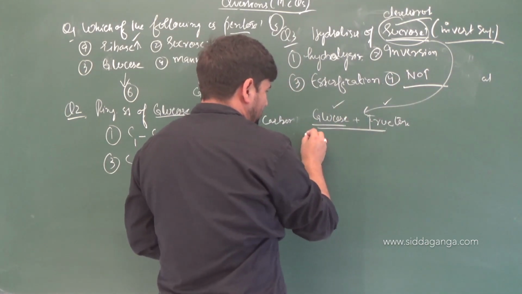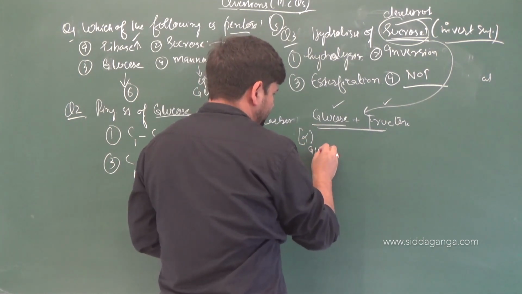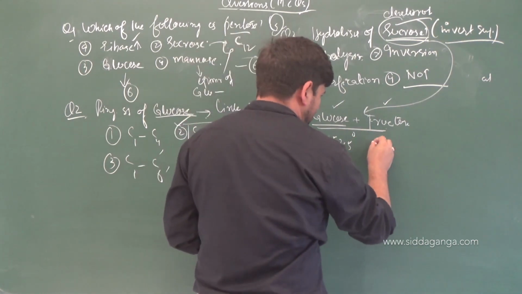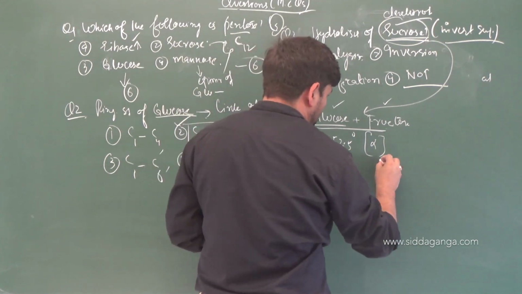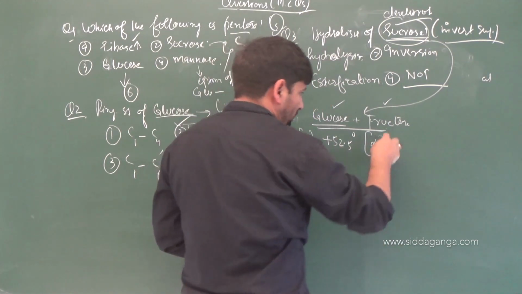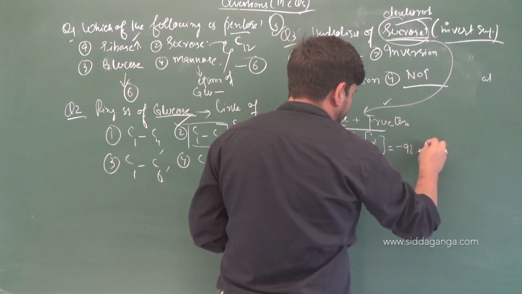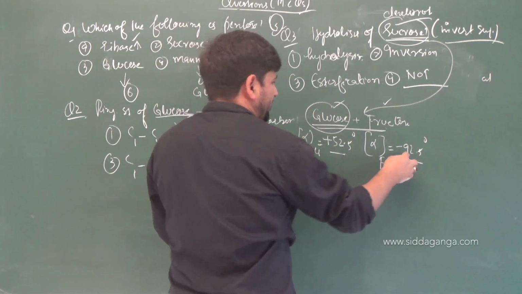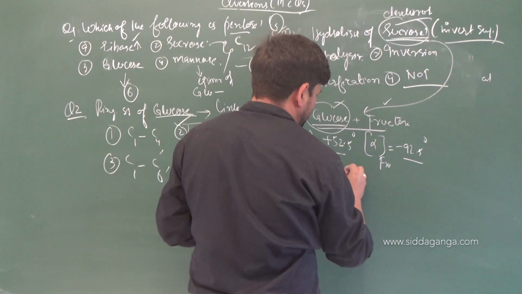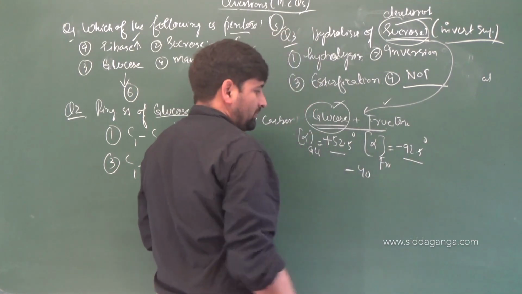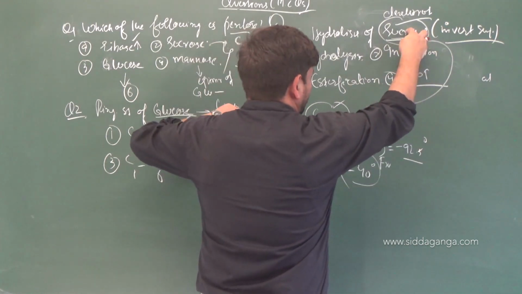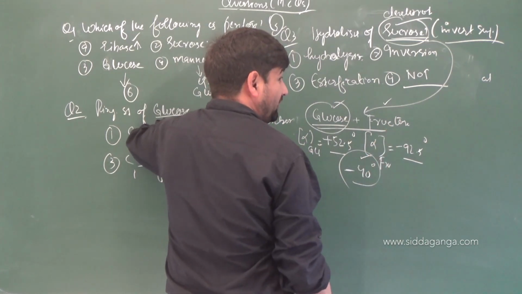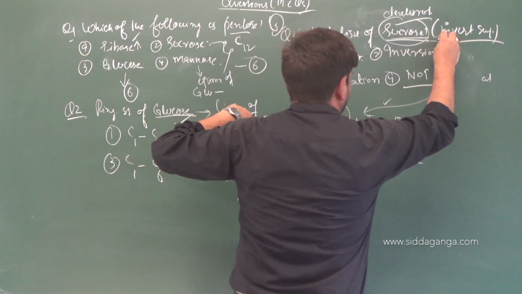The optical rotation, that is alpha of glucose, is plus 52.5 degrees, and this is called specific rotation, children. Alpha of fructose is how much? Minus 92.5 degrees. Now when you see the two, glucose will rotate by plus 52.5 and fructose by minus 92.5. The net optical rotation will be minus 40 degrees. So actually sucrose is dextrorotatory, but after you have broken it down into its components, it gives levorotation. So the net rotation will be levorotatory. That's why this is also called invert sugar.